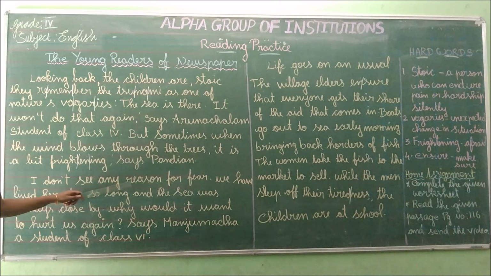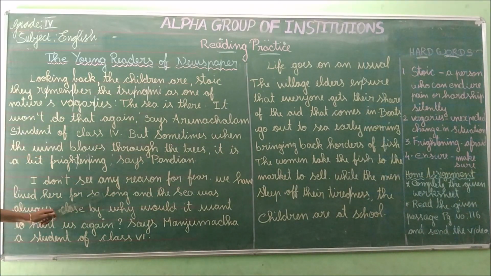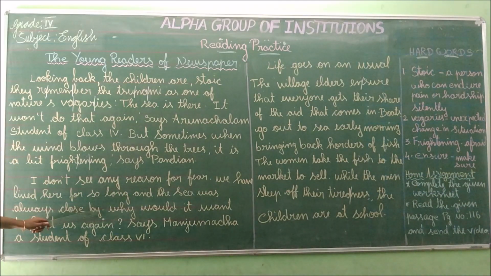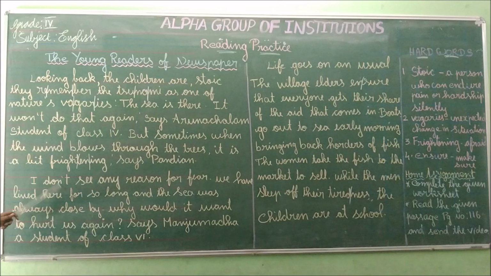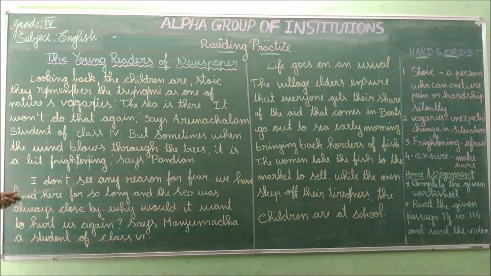I don't see any reason for fear. We have lived here for so long and the sea was always close by. Why would it want to hurt us again, says Manjumala. What Manjumala is saying: I don't see any reason for fear. There is nothing to fear because of this tsunami. We have lived here for so long.